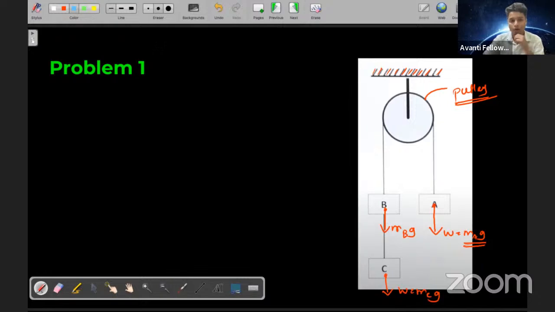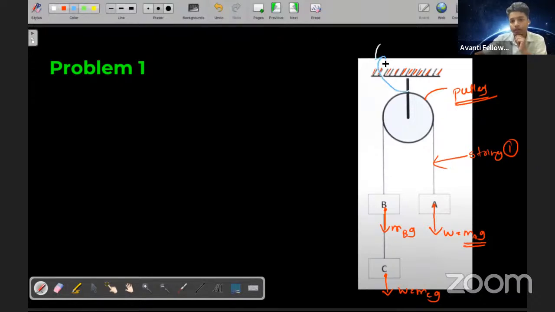Now, students, how will the tension act? See over here, as you can see, there is this whole string. This complete string is one string, the one I denoted in red. So this is one string, that is string one. Now, एक और है यहाँ. See over here, just a second.